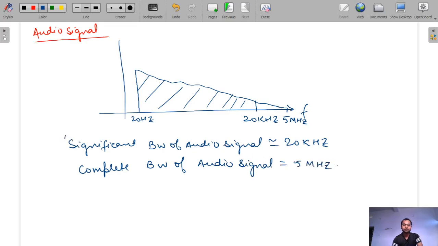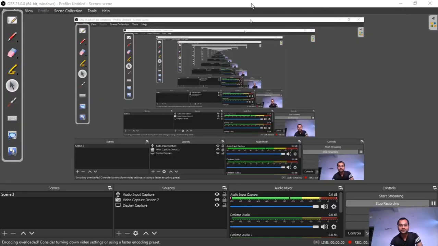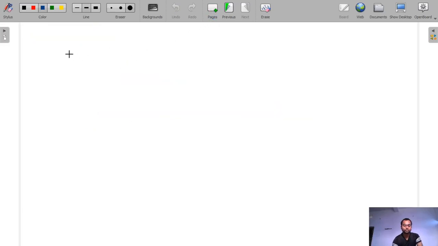But we take only the significant bandwidth of the audio signal. Okay, so you understood why we take the significant bandwidth. So next we will study the modulation property.